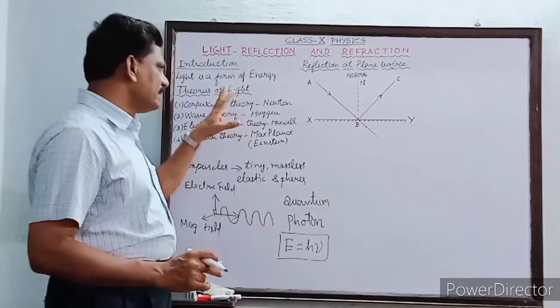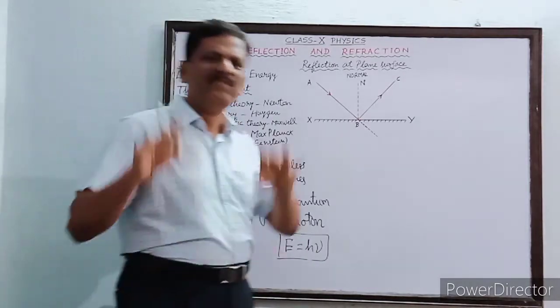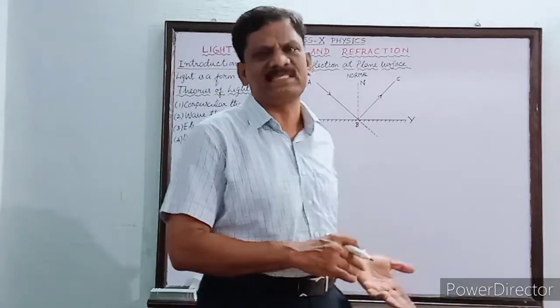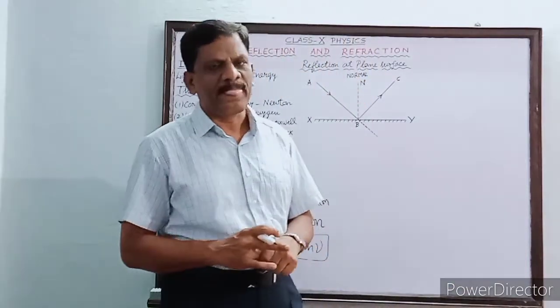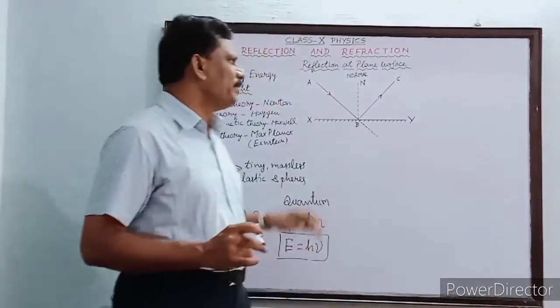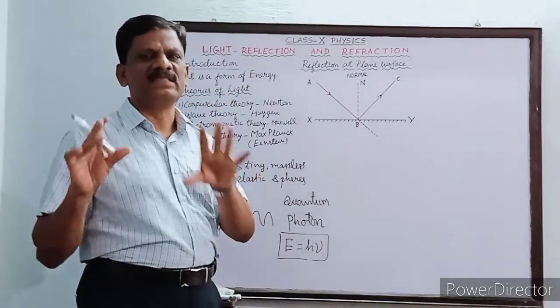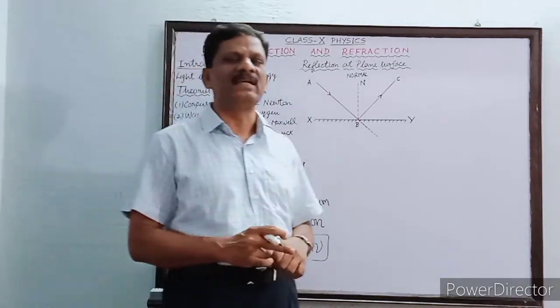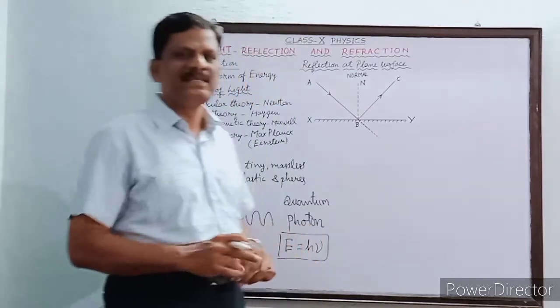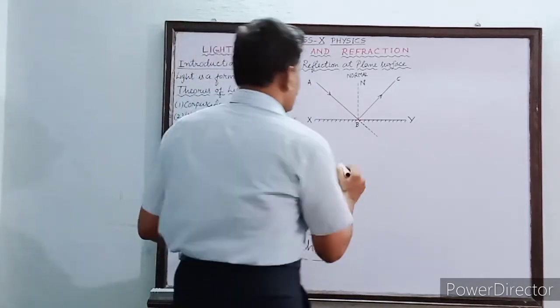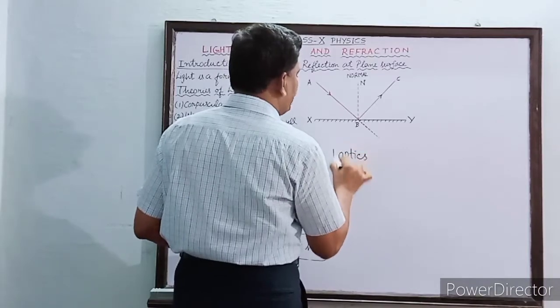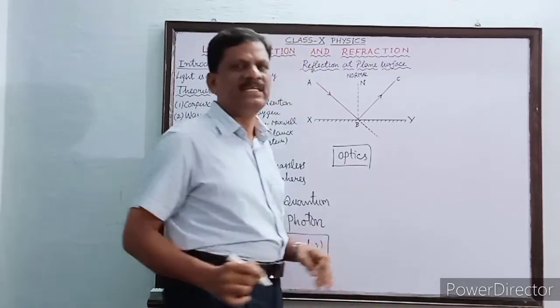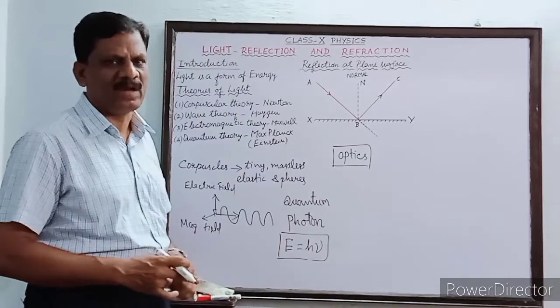So these are all the various theories of light. Every theory is successful to some extent, and there were some drawbacks also for every theory. Anyhow, what is the branch of physics which deals with the study of light and its properties and applications? That is called optics. Optics is that branch of physics which deals with the study of light and its properties.